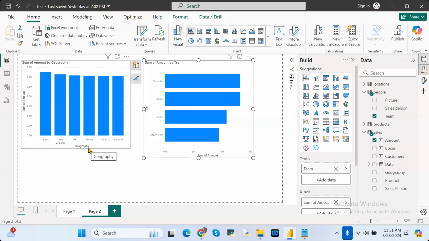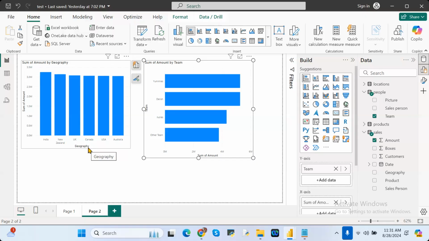Where we need to go? Yesterday I told you, right? Where we need to go? Format is the option. I told you, right?